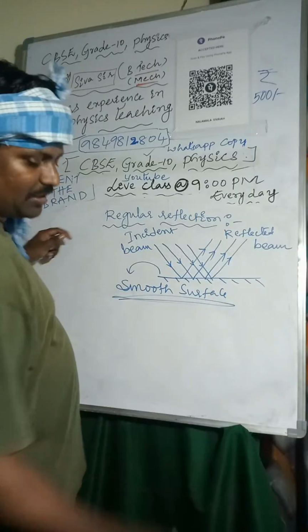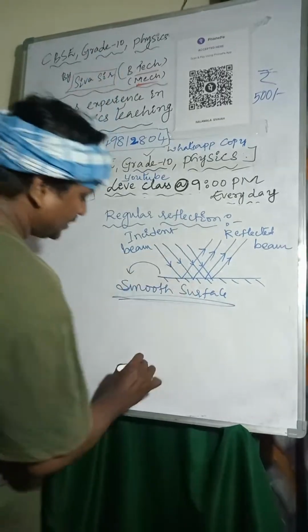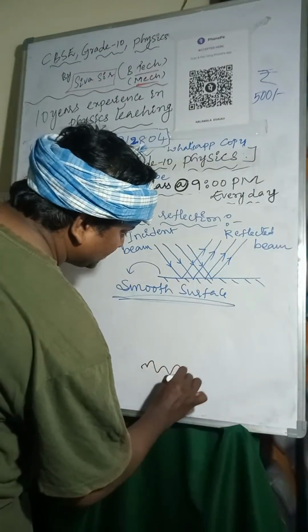So I am considering irregular reflection. Irregular reflection takes place on a rough surface. This is the irregular reflection.